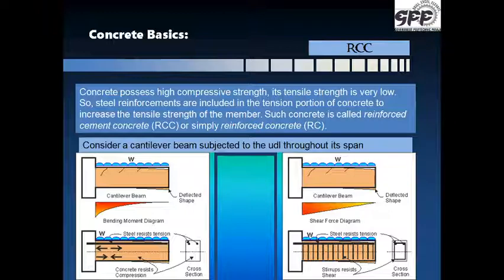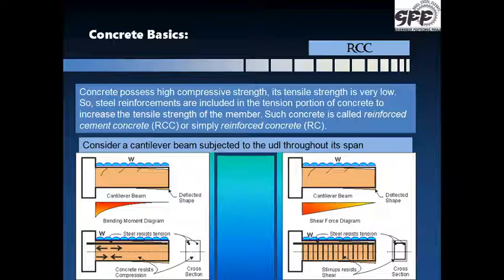Now I have given here two sketches. Consider a cantilever beam subject to the uniformly distributed load throughout its span as shown in the figure. We observe that the bottom portion of the beam is subjected to compression, whereas the top is under tension. You can obviously visualize that part. The curve is there, the bottom is in compression, the top is in tension.